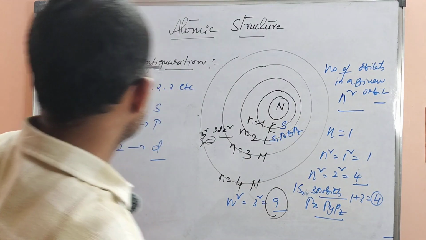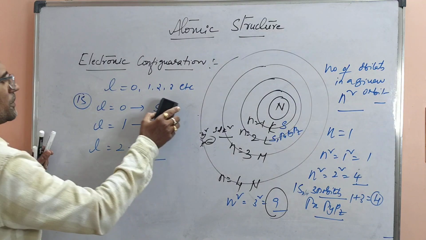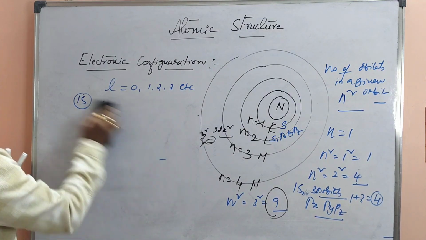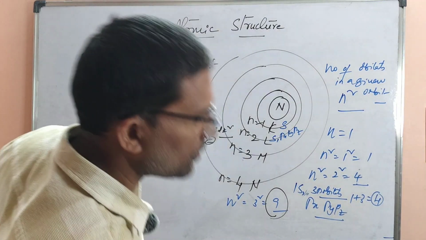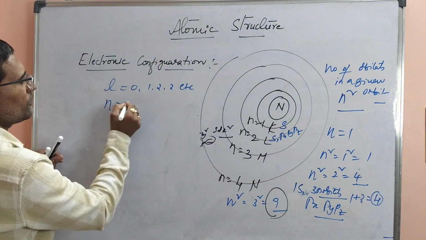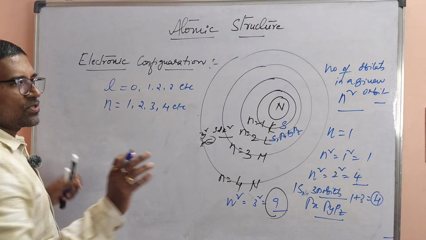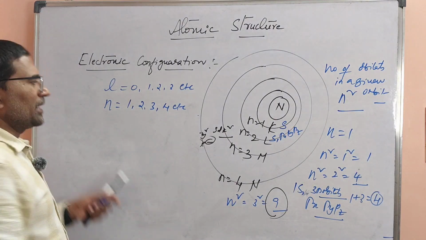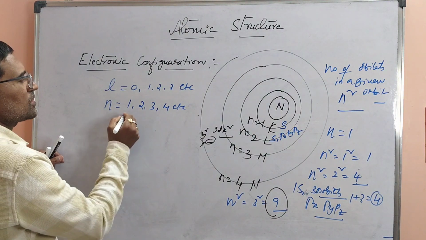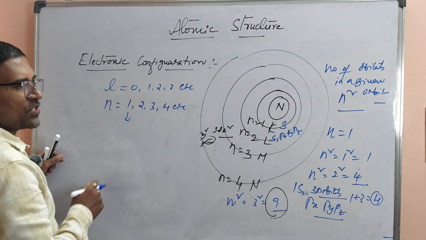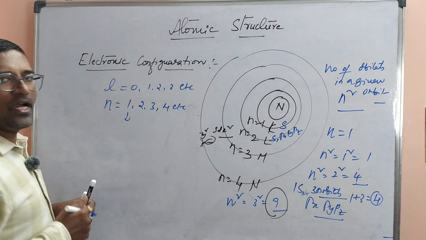Okay, now, sir, what does N denote? N is nothing but the principal quantum number, which gives rise to the type of shell. N is equal to 1, 2, 3, 4, etc., because N is equal to 0 does not exist. N is equal to 1 only. So this tells about the type of shell. N is equal to 1 is the first shell, 2 the second shell, then the third shell, fourth shell, and so on.